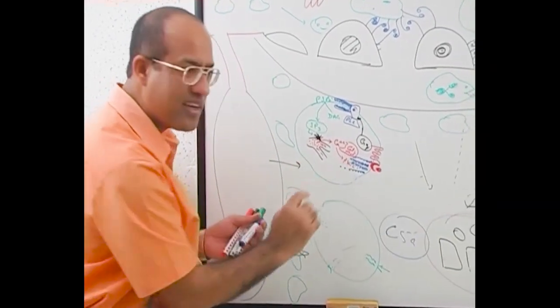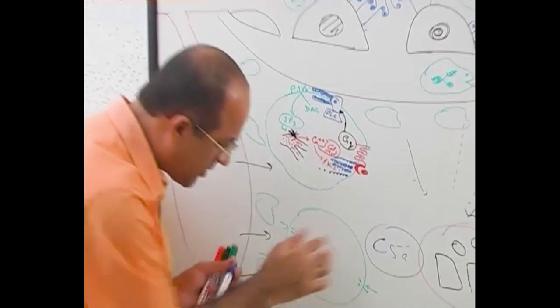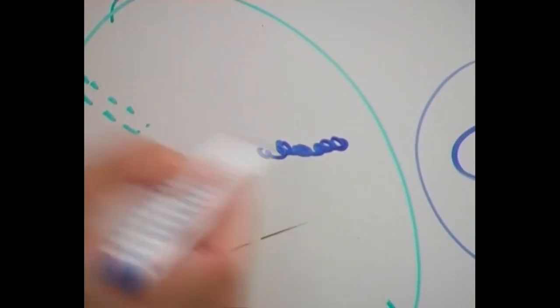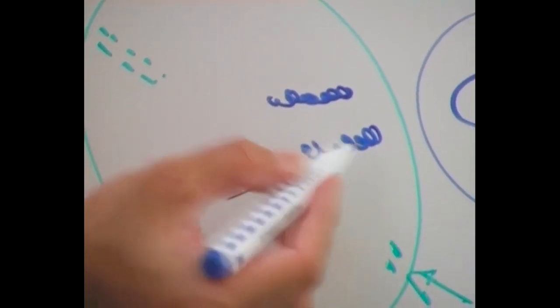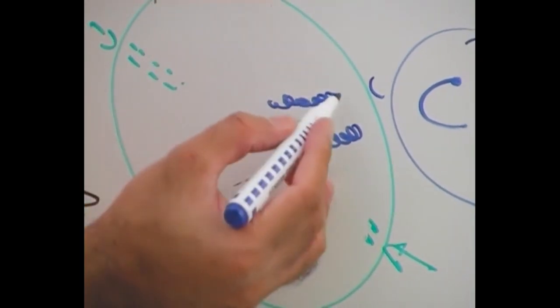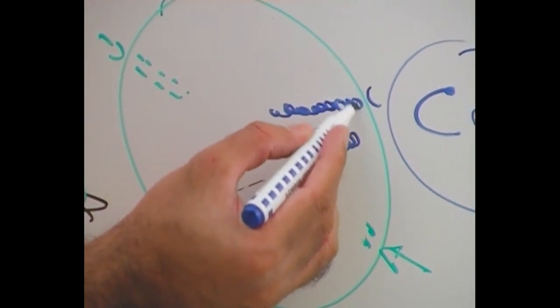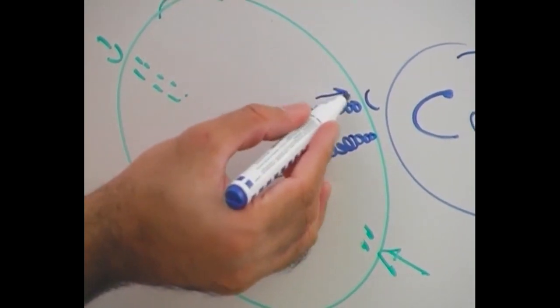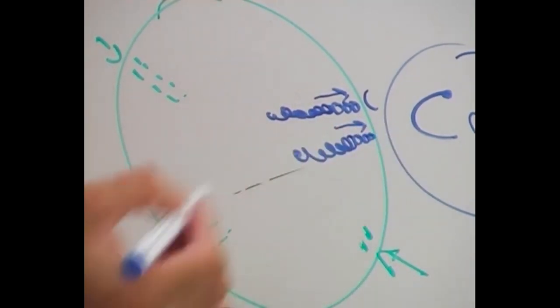Monomers on the back are breaking away. Let me show you here. Suppose these are actin monomers, an actin chain. Now these are two actin chains. Now listen. Where the receptor is activated, new actin molecules are made on this side. Right? It means filaments are growing in this direction.